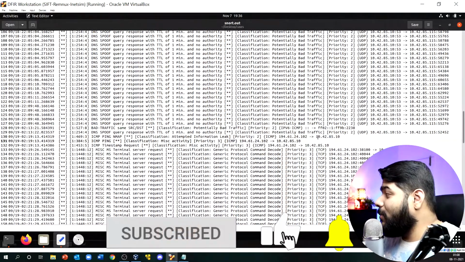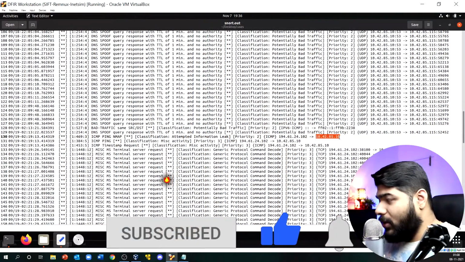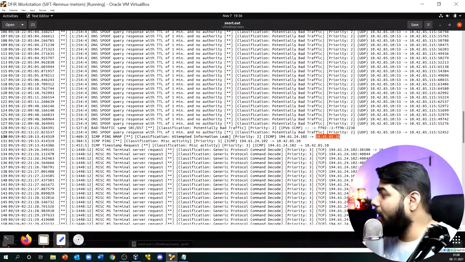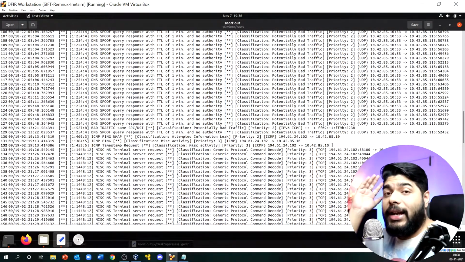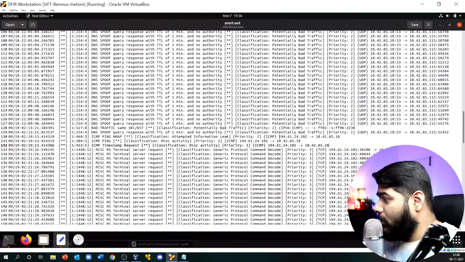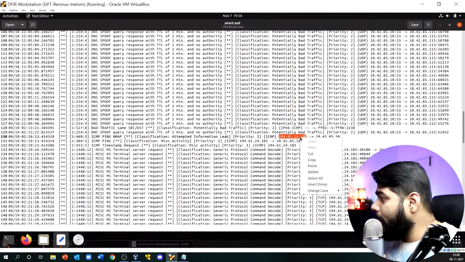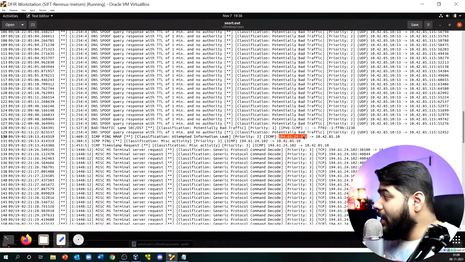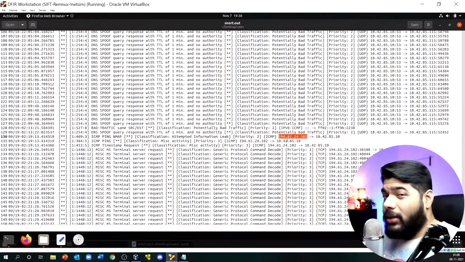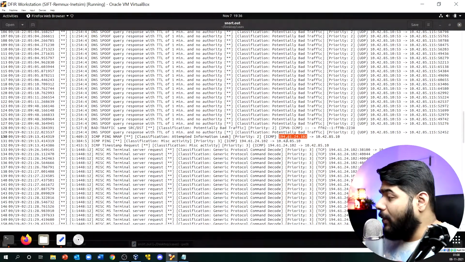Now if you remember, this is our local box, which we were concerned about, and this particular machine is trying to communicate to the bad IPs. We can quickly check what this IP address is, because from my intuition it is quite clear at this point that this particular IP is no good. This IP has to be doing something malicious over here.